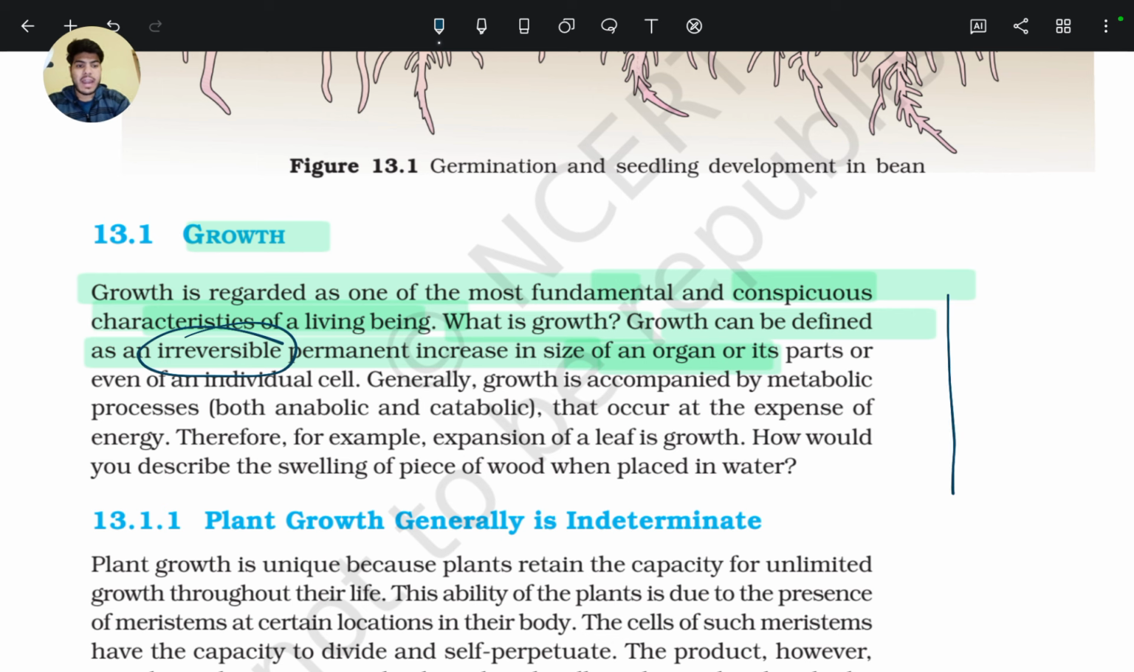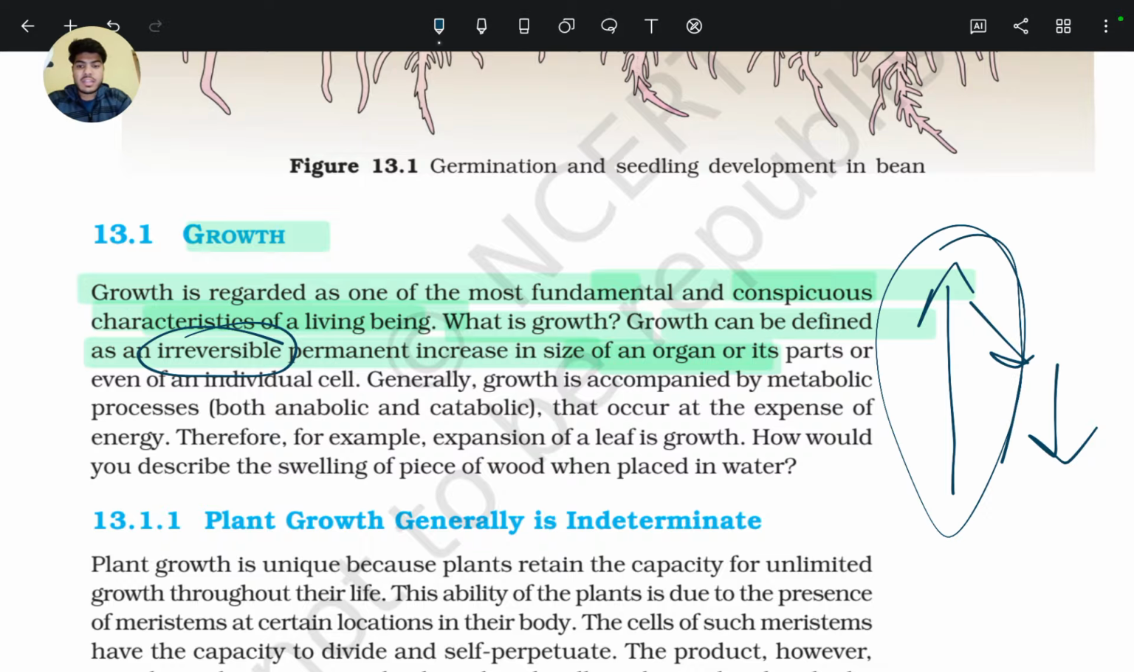If at first plant height increases and then after some time it decreases, that is not growth. So growth is an irreversible process. If it increases, it always increases. So growth can be defined as an irreversible, permanent increase in size of an organ or its parts or even an individual cell. Generally, growth is accompanied by metabolic processes, both anabolic and catabolic.